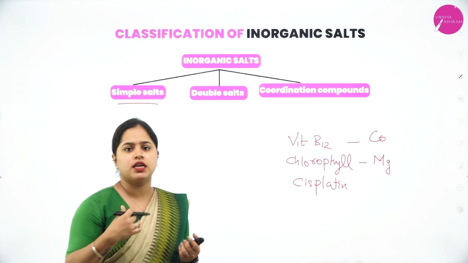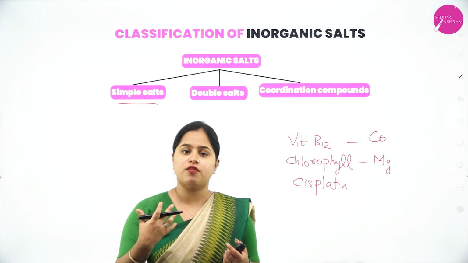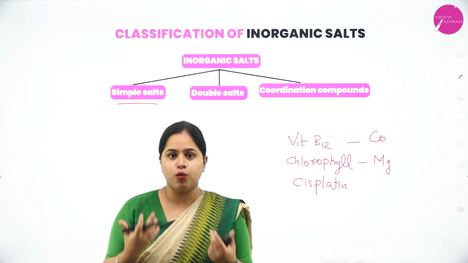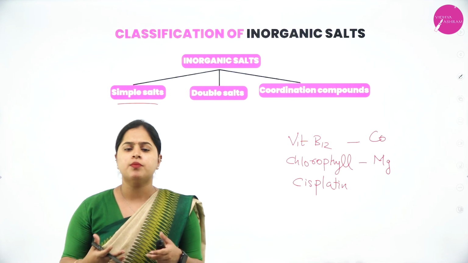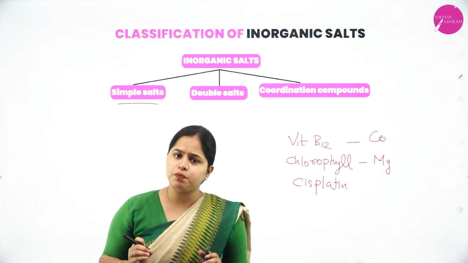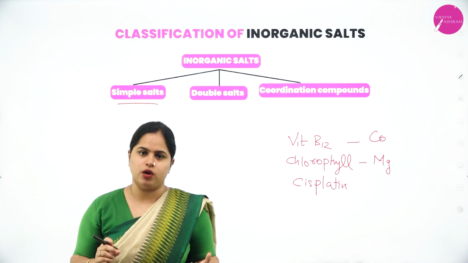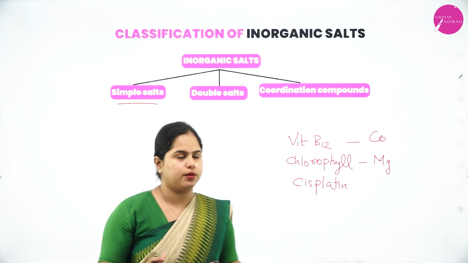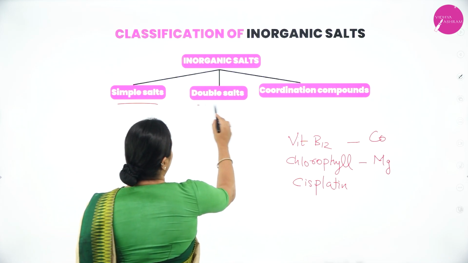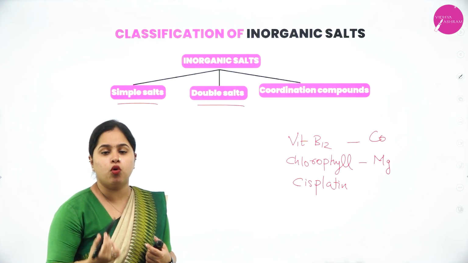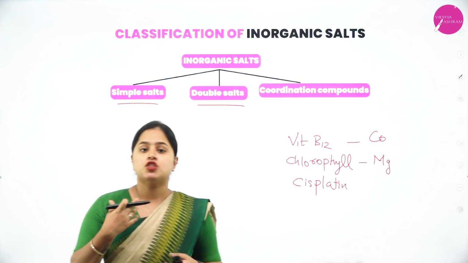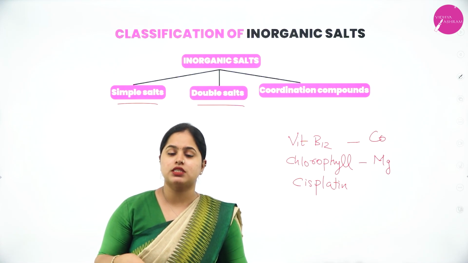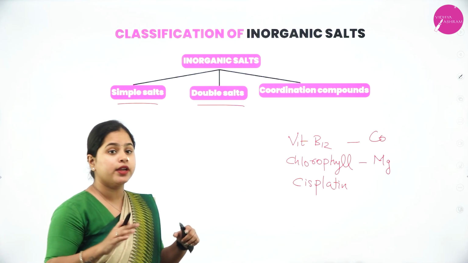Simple salts, the qualitative analysis of which you have already done in your lab practicals, right? For example, ammonium bromide, ammonium chloride, all these are simple salts. Simple salts mean it will have one cation and one anion. That is, one acid radical and one basic radical will be present. The next one is double salts. In the titration you have studied Mohr's salt, that is FAS. So in that, what was a double salt? Yes, it is made up of two simple salts, hence it becomes a double salt.